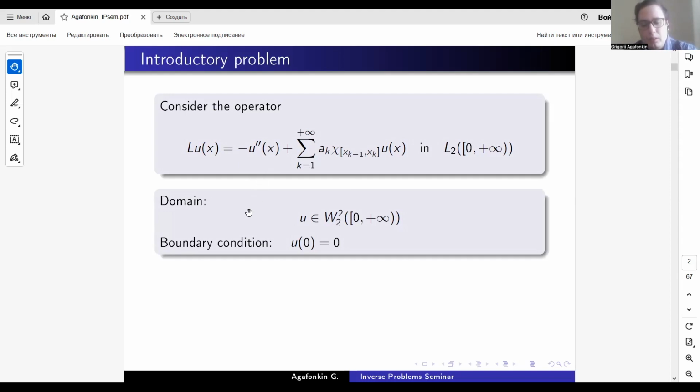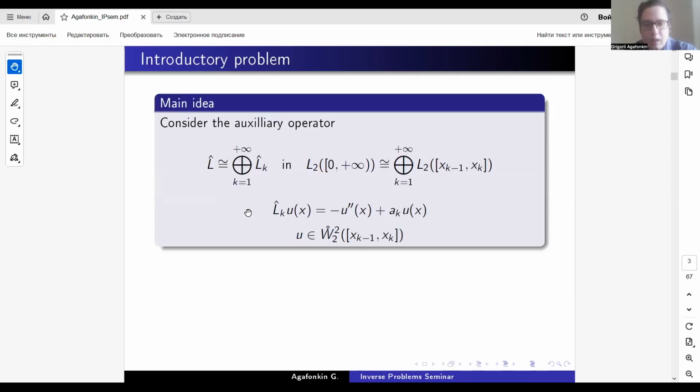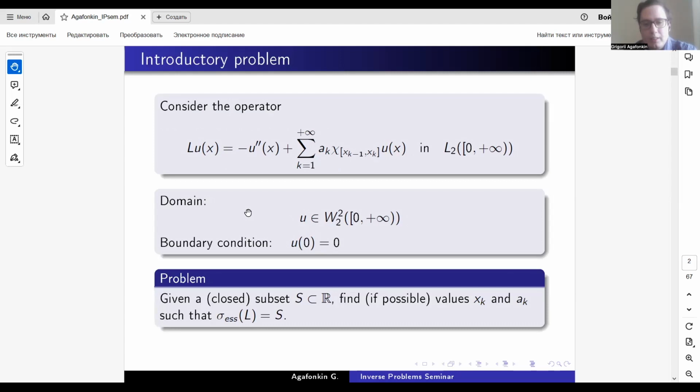We can also consider Neumann condition, but there are non-significant changes to the whole picture. The problem we're going to study is, given a closed subset S of the real line, we will try to find, if it is possible, the values x_k and a_k such that the essential spectrum of such operator is precisely S. We know that the essential spectrum must be closed, so this condition is not omittable.